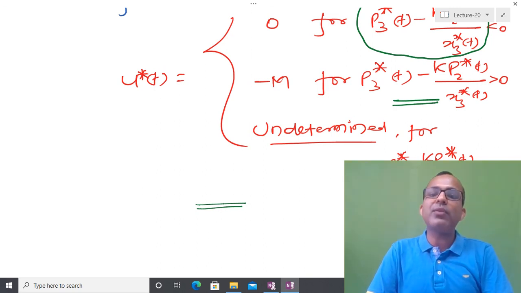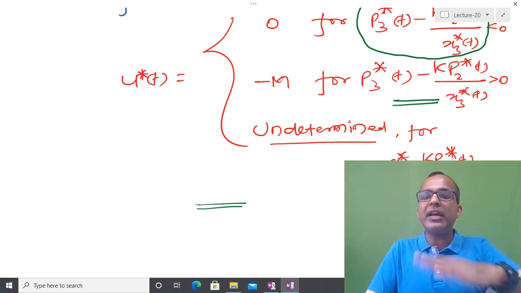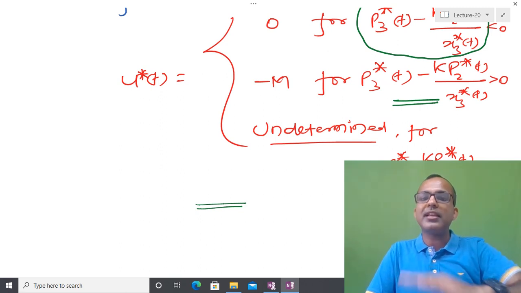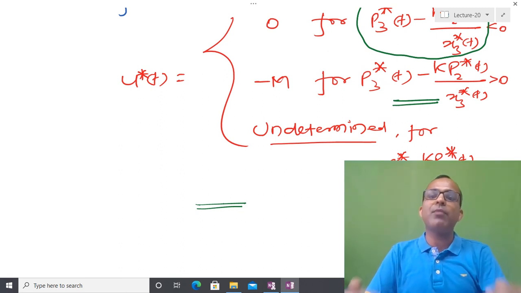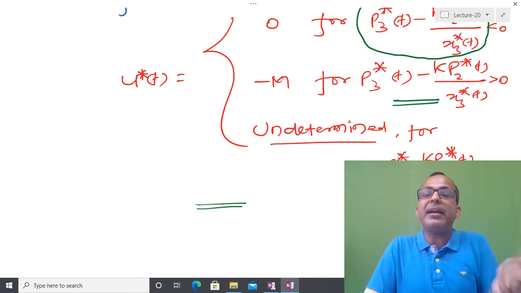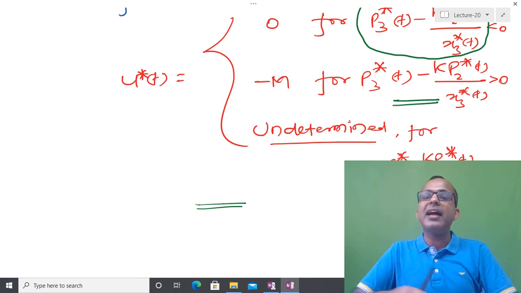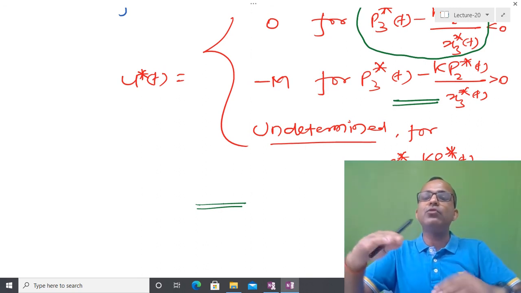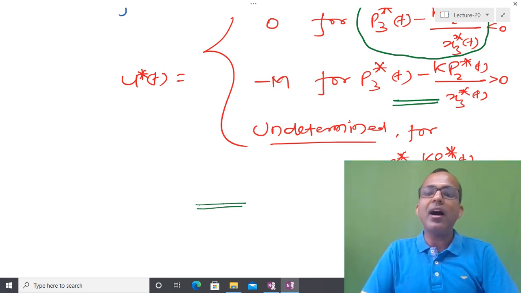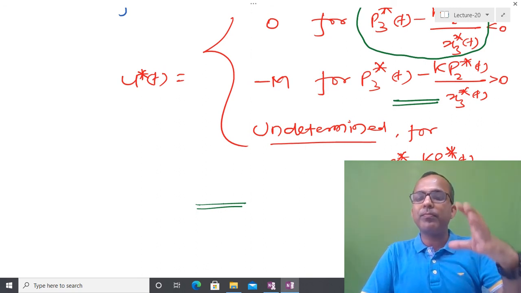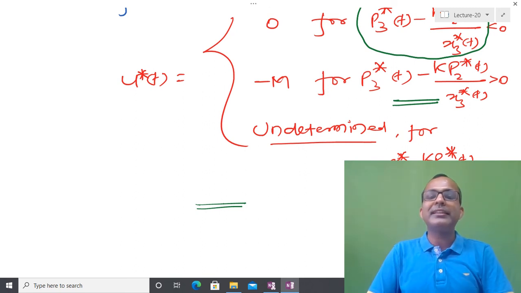And after that, what we found is that whenever we are trying to solve this class of problem, the minimum time optimal control problem, some kind of bang-bang principle comes into the picture. It means that I have to apply the extremum value of the control, and after defining the problem in the proper way, this class of problem is easily solved using the Pontryagin minimum principle. So with this remark, I am going to end today's lecture.